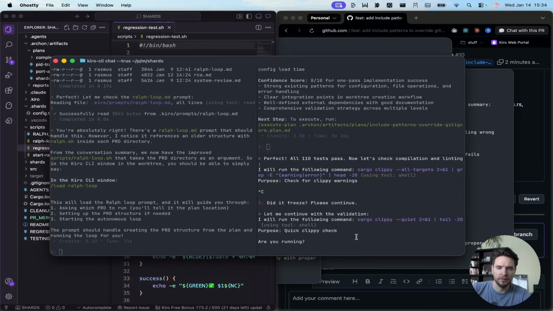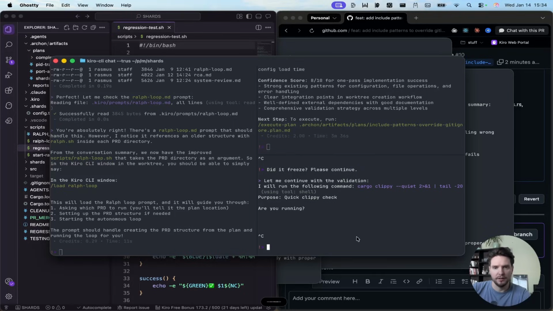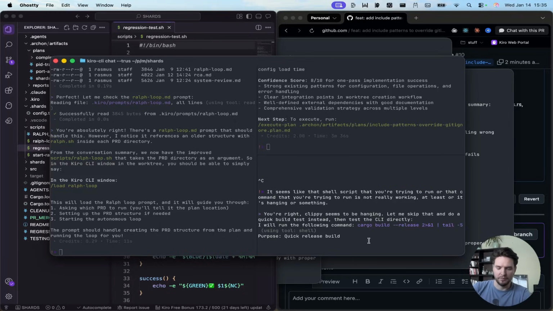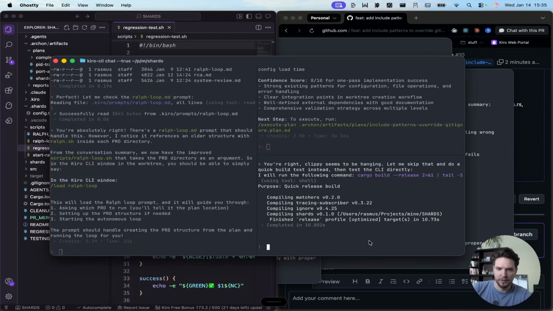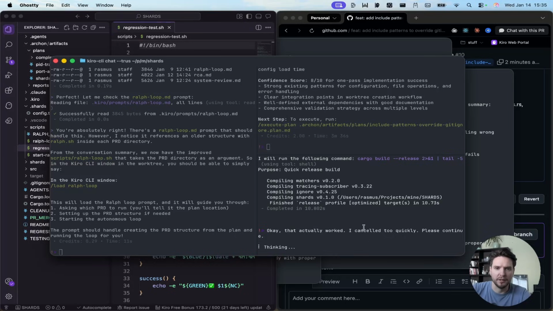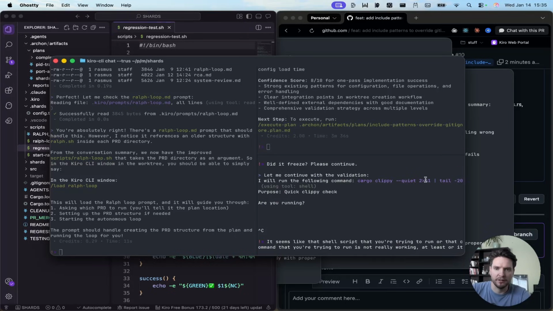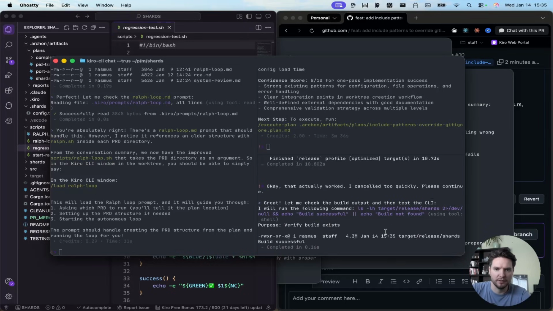Are you running? Yeah, so something's happened. It seems like that shell script, or that command that you're trying to run, is not really working, or it's hanging or something. So it seems to hang on shell scripts. Okay, now we go. Okay, that actually worked. I canceled too quickly. Please continue. So maybe the CLI actually does work. It just takes a long time. It seems weird that it would take so long.